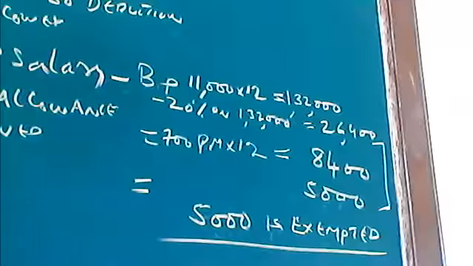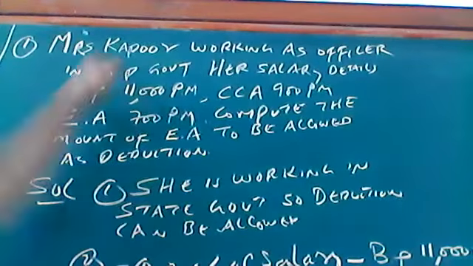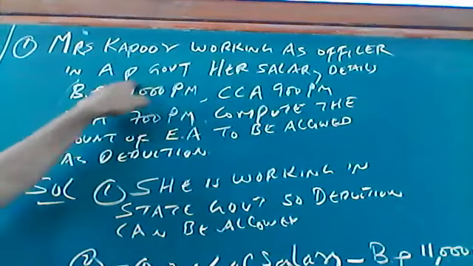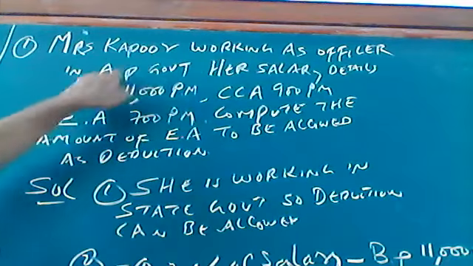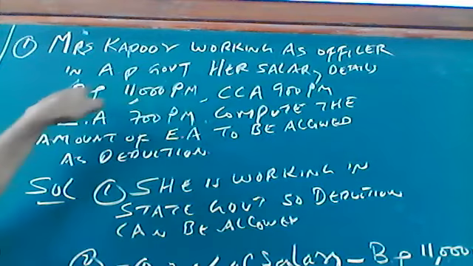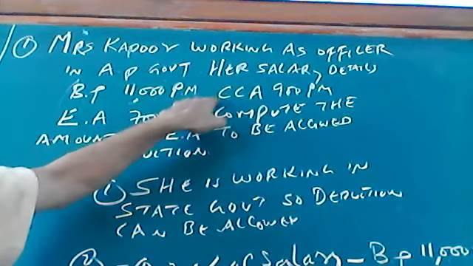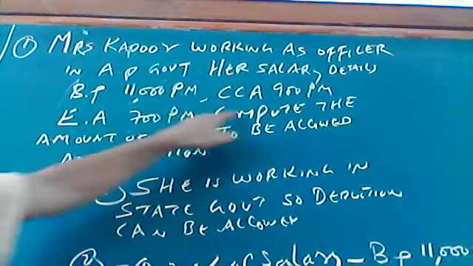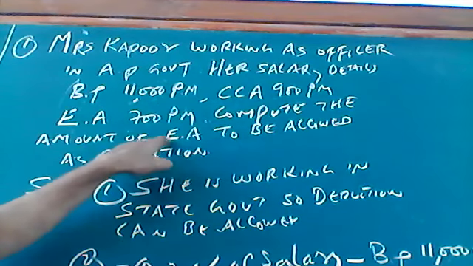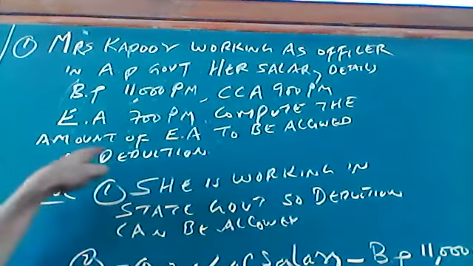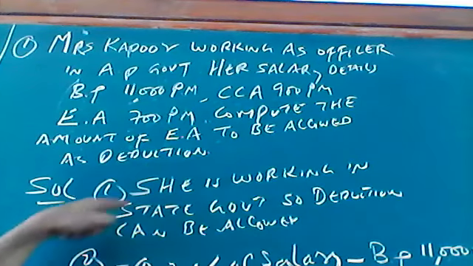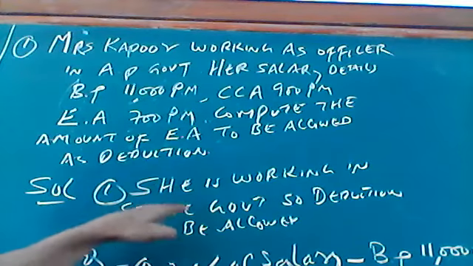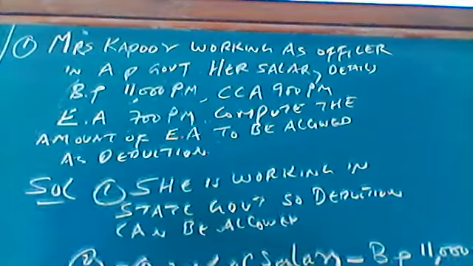Okay, so once again, repeat this. The problem is given. Suppose she is working as an officer. Remember, she belongs to the state government employees. She got BP, basic pay, 11,000 per month, CPA, compulsory allowances, standard per month, and EA, entertainment allowances, standard per month. Compute the amount of entertainment allowances to be allowed as deduction, that means exemption. First, as she is a state government employee, deductions or exemptions can be allowed.